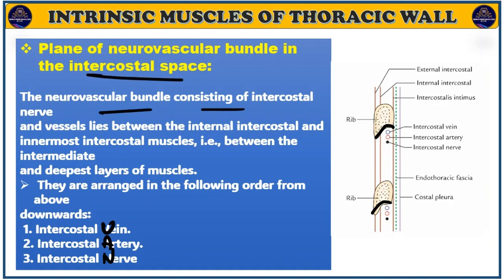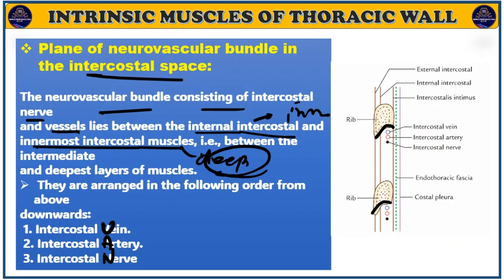The neurovascular bundle consisting of intercostal nerves and vessels lies between the internal intercostal and innermost intercostal muscles. Do you understand that this is the intermediate layer and this is the deep layer? Understand? Between the intermediate and deepest layer of the muscle. So this neurovascular bundle will not be present between the superficial and intermediate layers. It is always present between the intermediate and deep layers of muscle. Okay, so they are arranged in the order: intercostal vein, intercostal artery, intercostal nerve. So what is the arrangement from above downward?